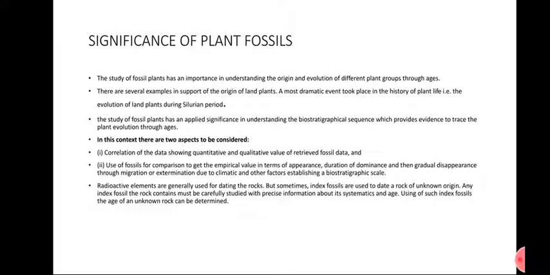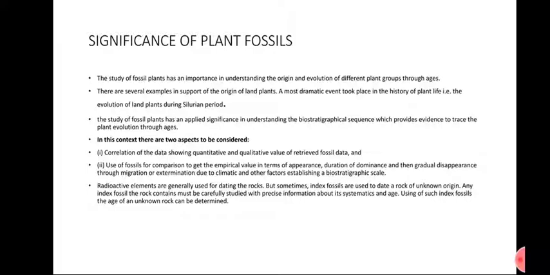In this context, we have to expect correlation data showing quantitative and qualitative value of derived fossil data, and use of fossils for comparison to get the empirical value in terms of appearance, duration of dominance, and then gradual disappearance through migration, extinction due to climate and other factors, in the construction of a biostratigraphic scale. What does it mean? Plant fossils are used for correlation of quantitative as well as qualitative data, and for the empirical value in terms of the time of appearance, the time of dominance, and the time of their gradual disappearance.